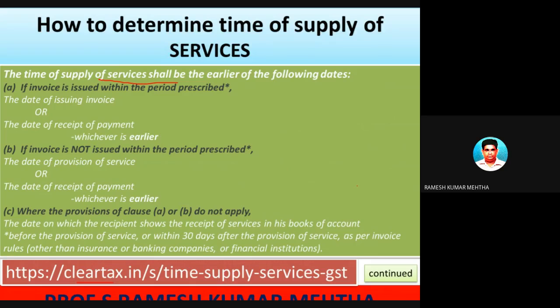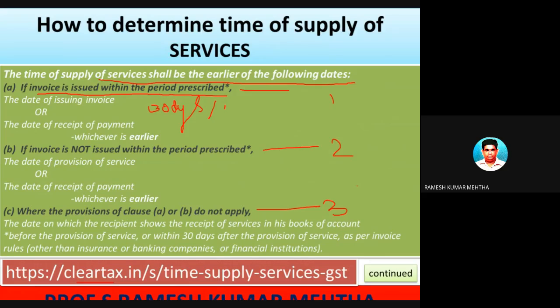The time of supply of services shall be the earlier of the following dates. You have to remember all this. There are three different situations: this is one, this is two, and this is three. The first situation is if the invoice is issued within the period prescribed. I told you that the invoice has to be raised by the supplier within the specified duration of time. In case of services, it is within 30 days from the date of provision of services.